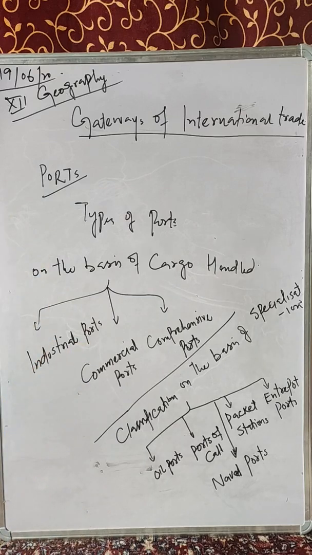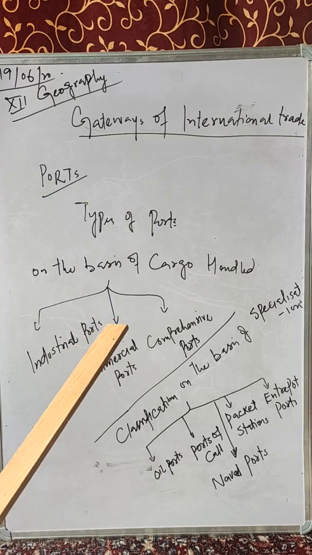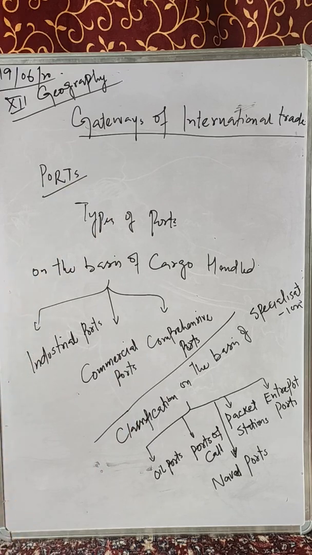That is why these ports are known as gateways of international trade, because in order to have profit, we are conducting our international trade mainly through these ports. That is why the maximum of this international trade, in terms of quality and quantity, is happening through these ports.